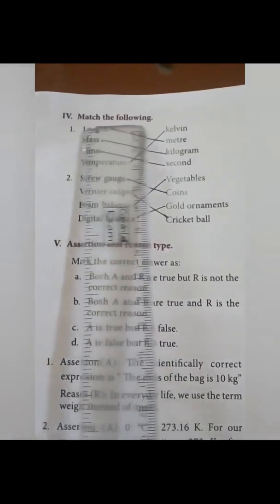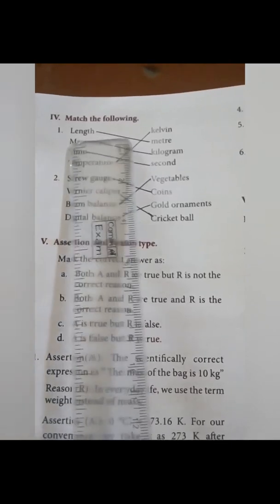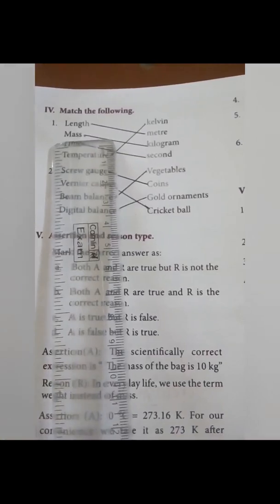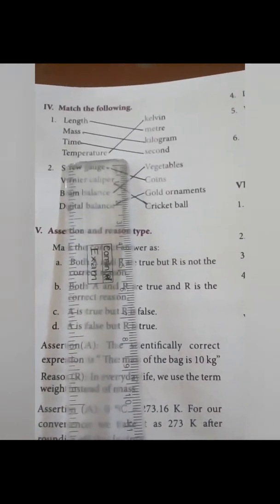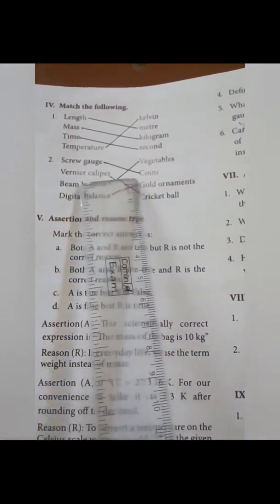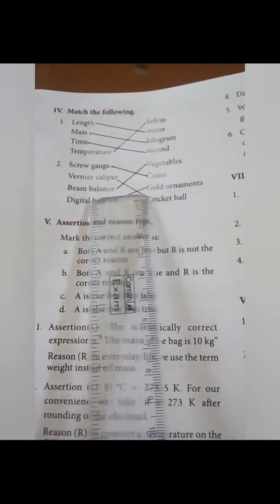Next, fourth Roman, match the following. First, length. The SI unit of length is meter. Next, mass. SI unit of mass is kilogram. Time. SI unit of time is second. Temperature. SI unit of temperature is Kelvin. Next, second. Screw gauge, coin. Vernier caliper, cricket ball. Beam balance, vegetables. Digital balance, gold ornaments.